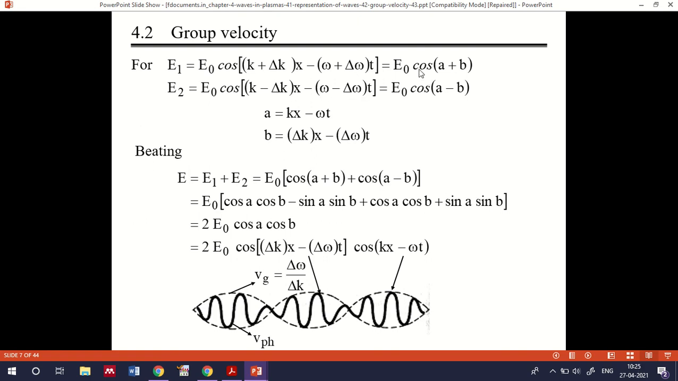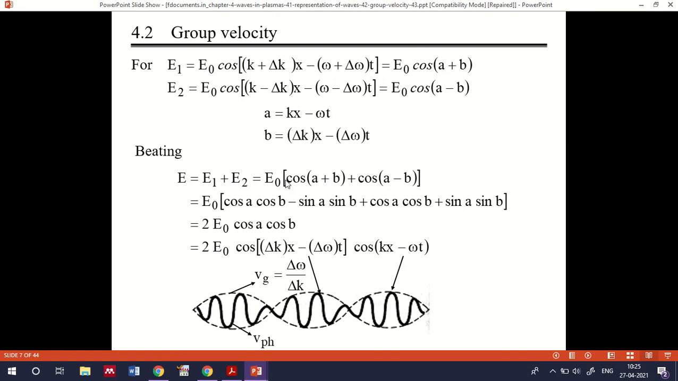That is, simply you can represent this as E0 cos(A plus B), E0 cos(A minus B), where A is equal to kx minus omega t, and B equal to delta kx minus delta omega t. Finally, the total amplitude will be E1 plus E2, which is E0 cos(A plus B) plus cos(A minus B). Writing the equation this way is called the superposition principle.